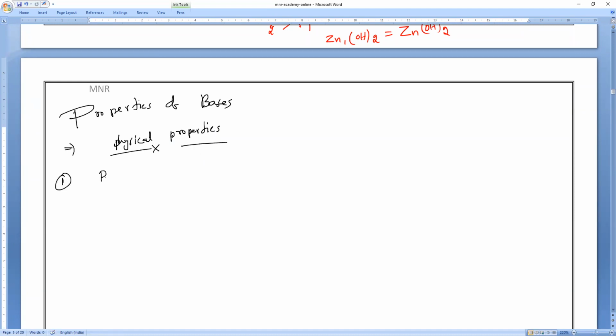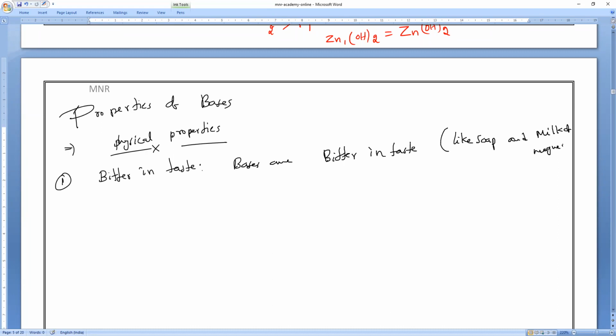So first property is, what is the taste of bases? Bitter in taste. Bases are bitter in taste. What is the example? I have taught you already just now today. Like soap, or if you have a Dyson, or milk of magnesia. So that is what you have to remember.